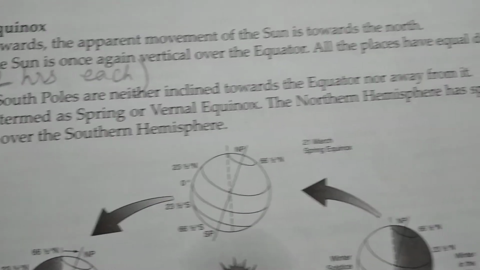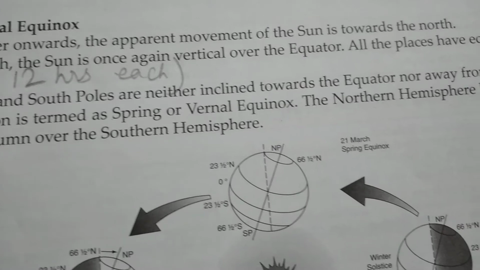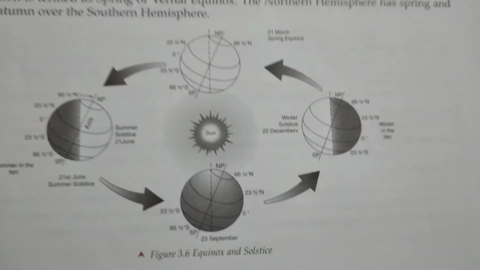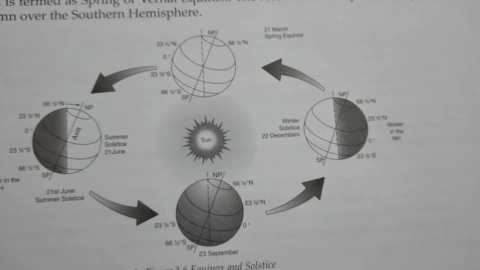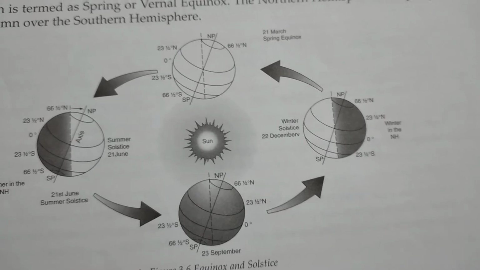Third point, the north and south poles are neither inclined towards the equator nor away from it. And the last point, this position is termed as spring or vernal equinox. The northern hemisphere has spring and there is autumn over the southern hemisphere. Okay children, I will suggest that you have to practice this diagram thoroughly. Okay, please practice this diagram with proper labeling.